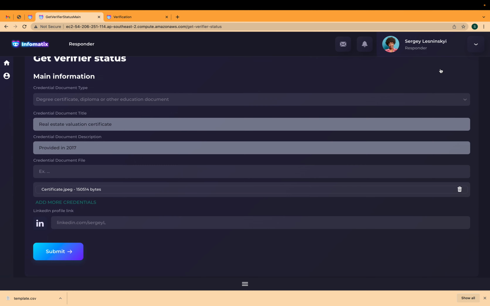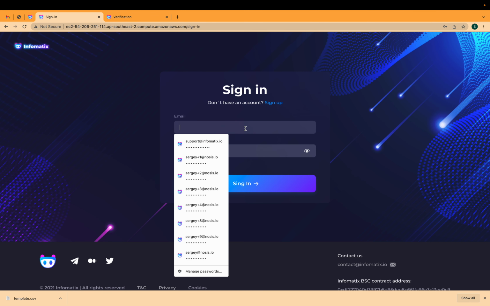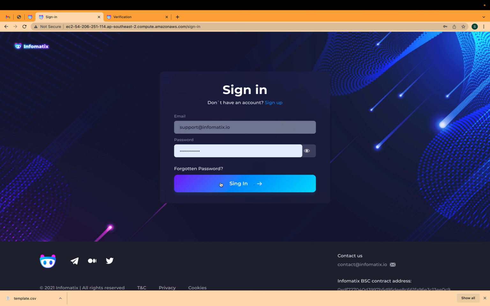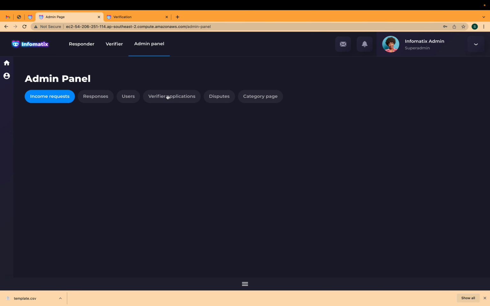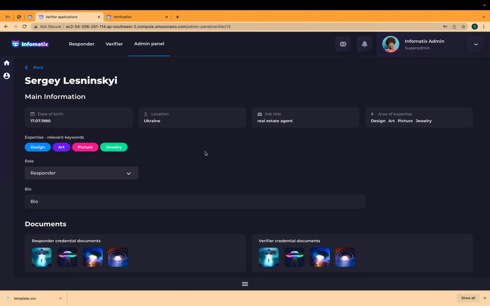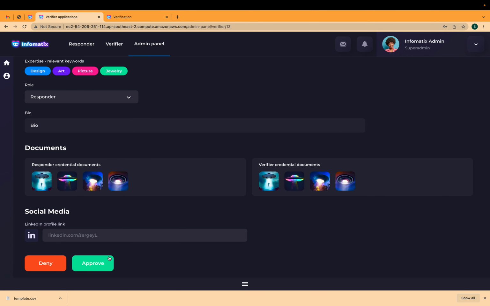On the other side, the admin of Infomatix is now able to see all the users who applied for a verifier status, and we can see that Sergey Lesninskyi, who is currently a responder, applied for a verifier status. We can see the details provided by him and click the approve button.